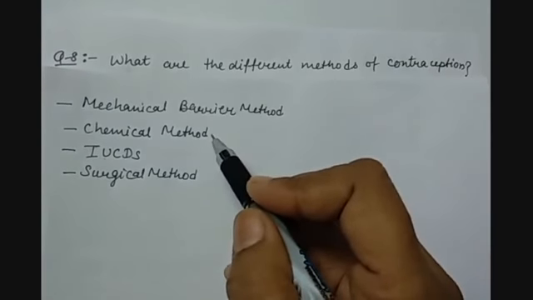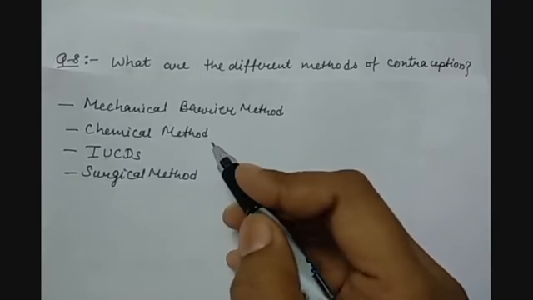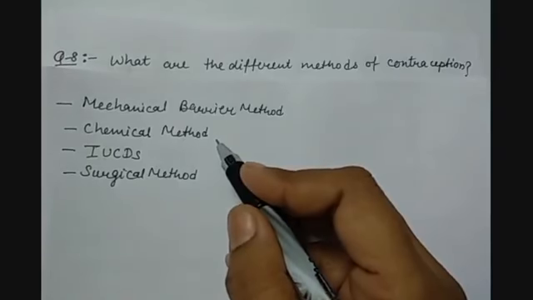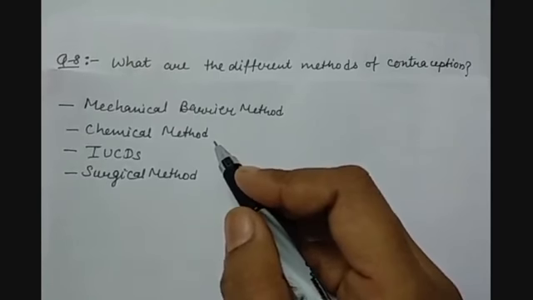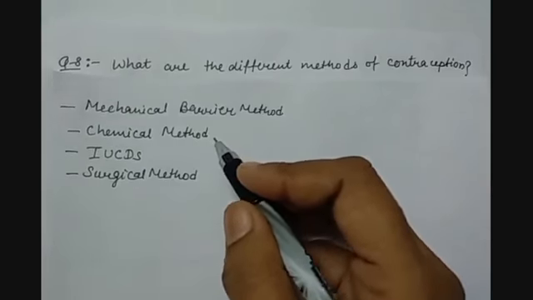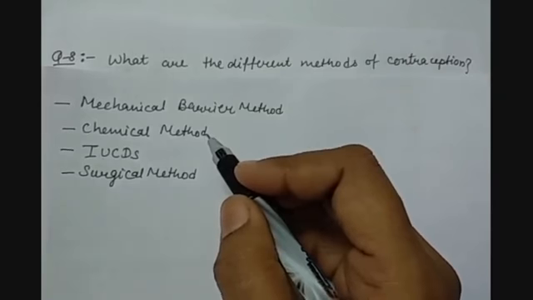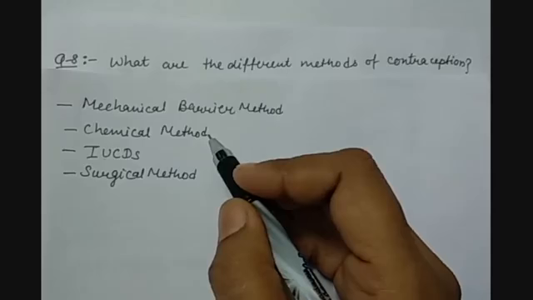Chemical method. In this method, specific drugs are used by females which are of two types. They can be oral pills or tablets, or they can be vaginal pills. Oral pills are taken through the oral cavity, and they also cause hormonal imbalance in the body. Because of that, eggs are not released and fertilization does not happen. Vaginal pills are kept in the vagina of the female, and they also help in not fertilizing the egg.